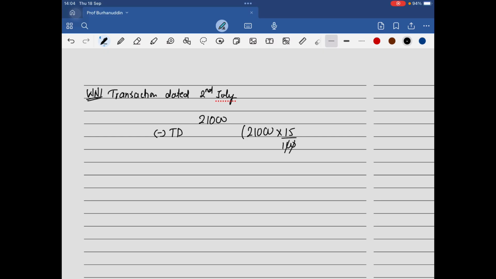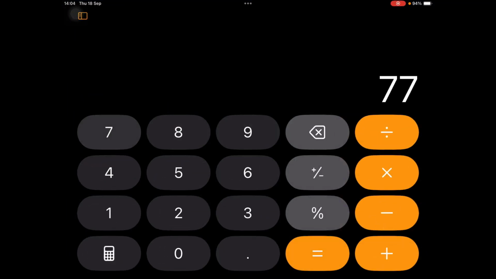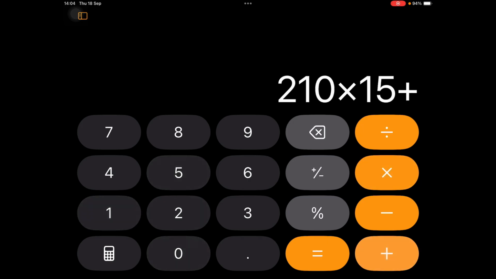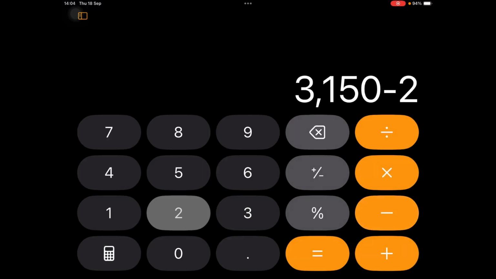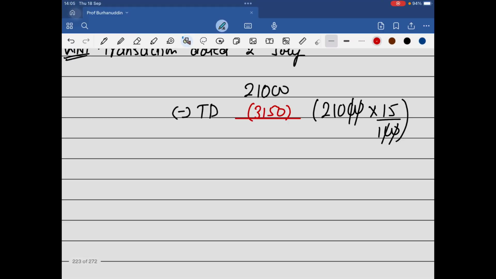So 0 gets cancelled, 0 gets cancelled. So 210 multiplied by 15. I'm getting the answer as 3150. Now when you subtract this from 21,000, you get the answer as 17,850.